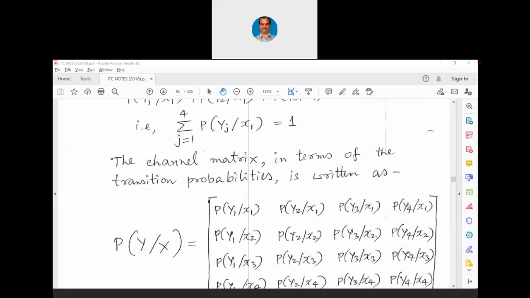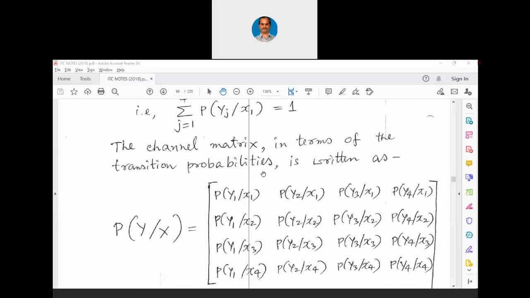Now we can write a channel matrix in terms of the transition probabilities. This is called a channel matrix. We had written some matrices earlier for our Markov models using the tree diagram also. We had worked out some examples. Now this is similar to that, where we can write the probability of y in condition with x. Means we will have to get 4 symbols at the receiver, provided we are transmitting 4 symbols at the transmitter. We can write this channel matrix now. P of y1 slash x1, P of y2 slash x1, P of y3 slash x1, P of y4 slash x1.